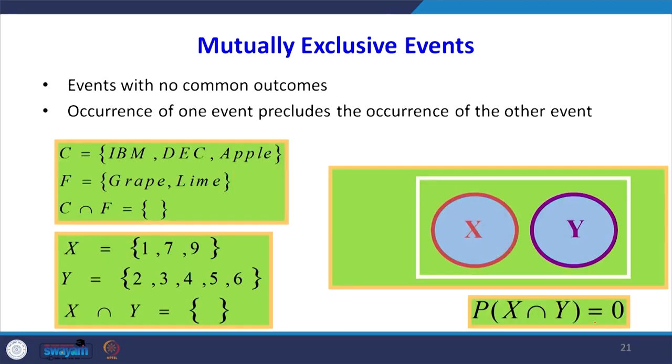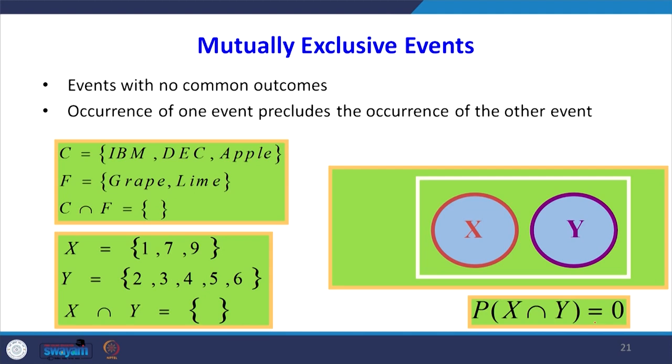Then we will go for mutually exclusive events. Events with no common outcomes are called mutually exclusive events. Occurrence of one event precludes the occurrence of the other event. For example, C is IBM, DEC, Apple, F is grape, lime. So C intersection F, there is no common thing. So that is why it is a null set.